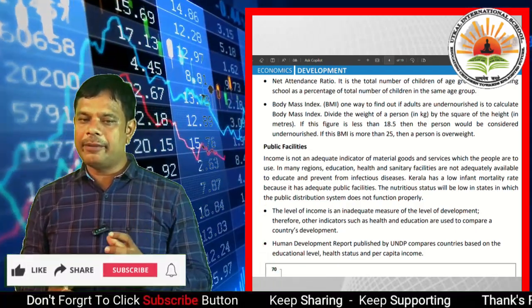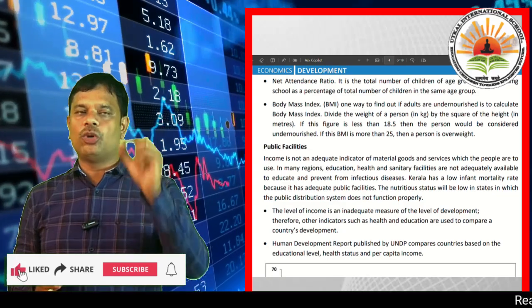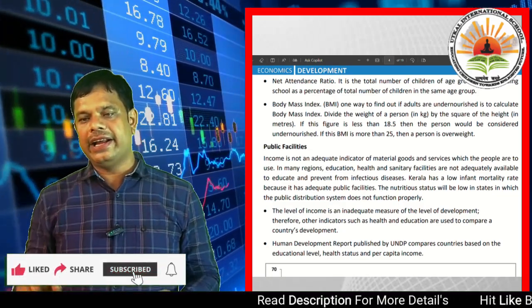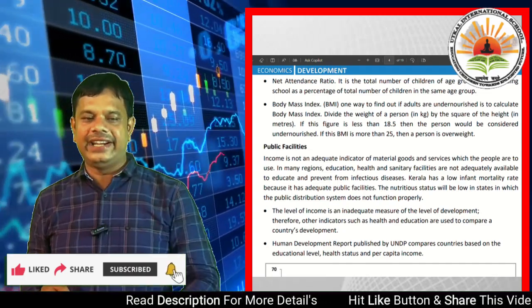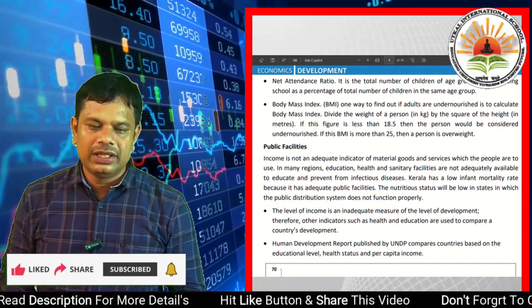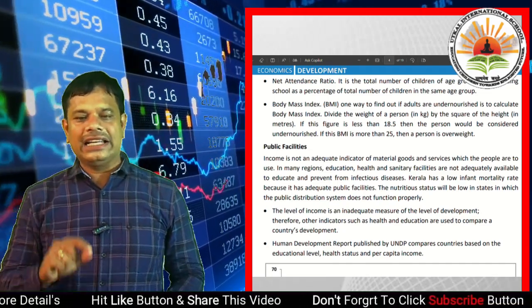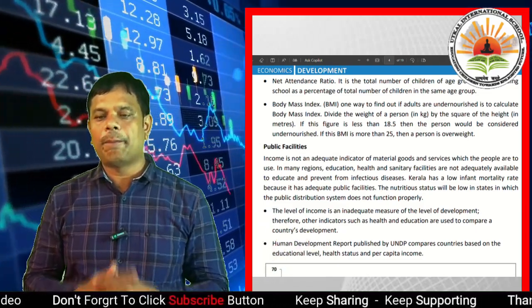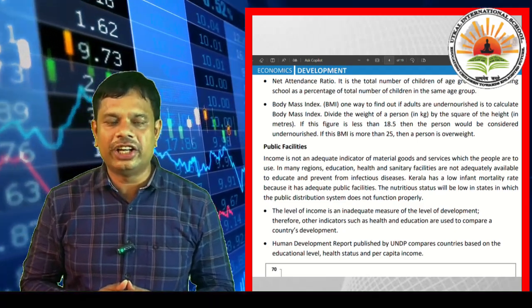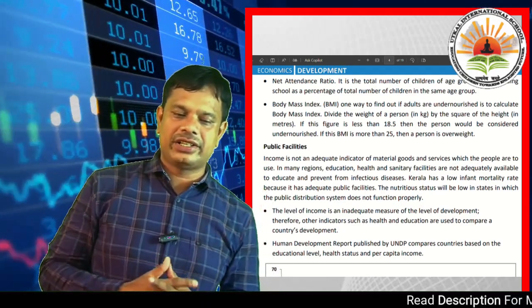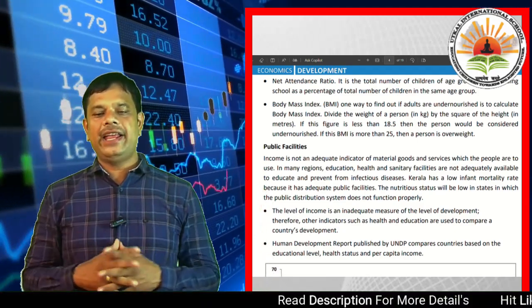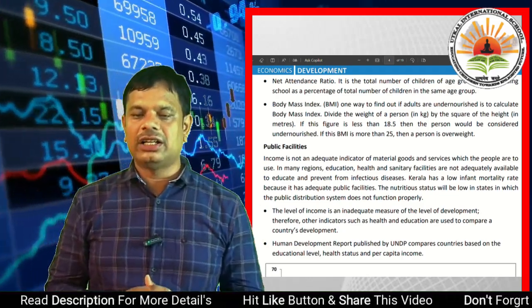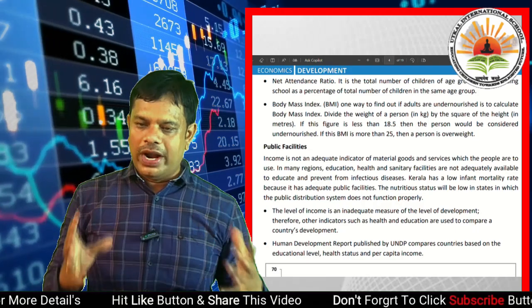If the figure is less than 18.5, then the person would be considered undernourished. If the BMI is more than 25, then a person is overweight.